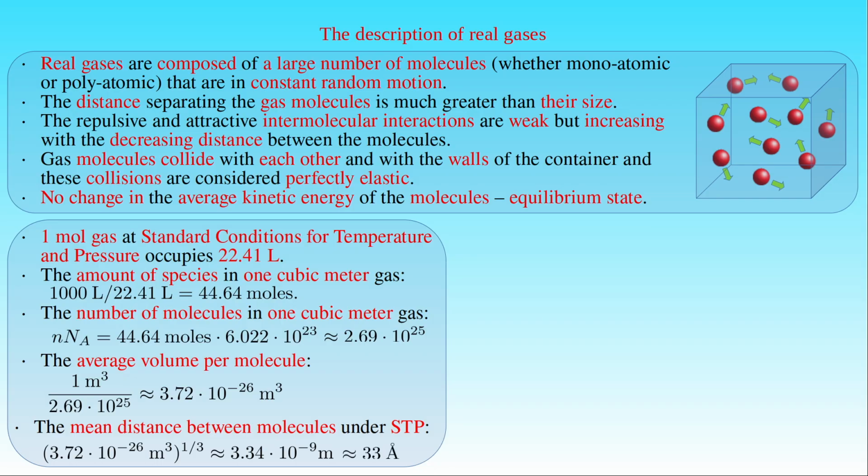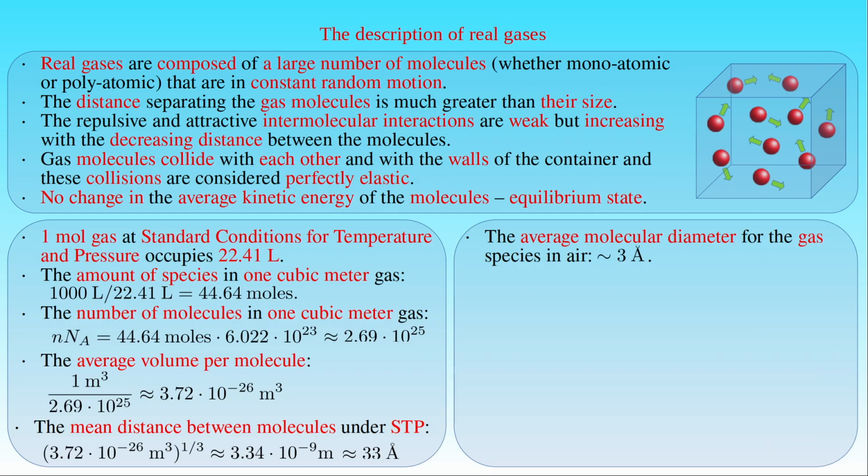Although this value is derived for an ideal gas, the deviation factor of real gases in standard conditions is close to 1, and this distance is still a good approximation in a real situation. There are several methods to determine the molecular diameter for gas species. For example, measuring gas viscosity and applying the kinetic theory of gases provide good estimations for molecular diameters. From such measurements, one can establish that the average molecular diameter for gas species, for example the species in air, is about 3 angstroms.